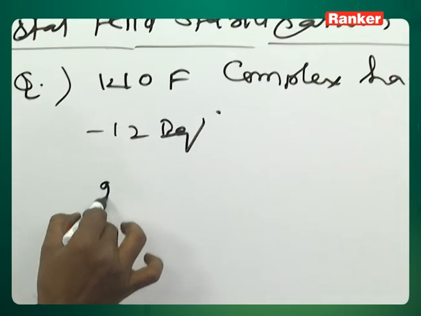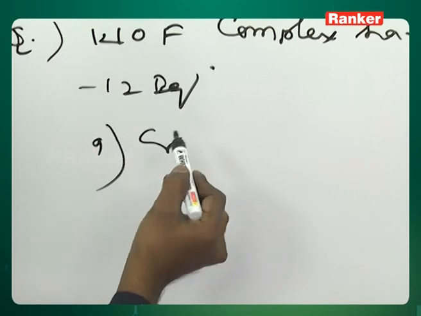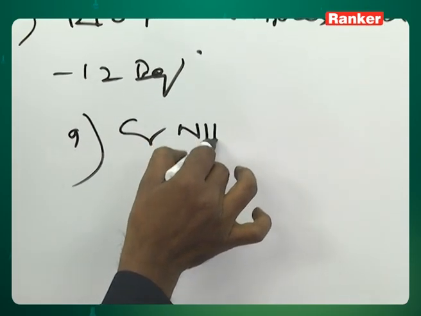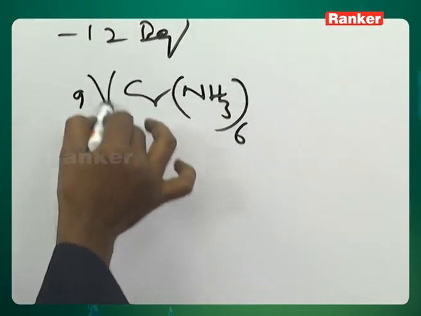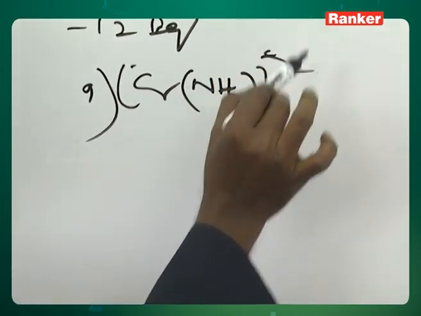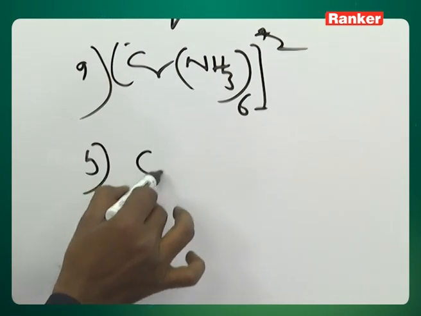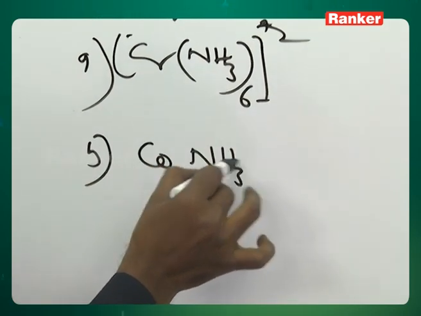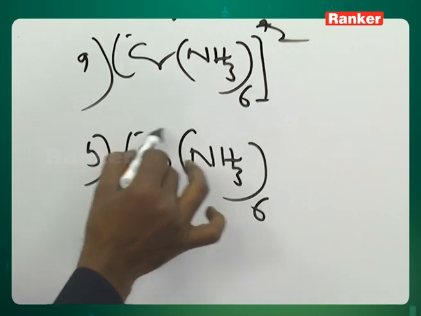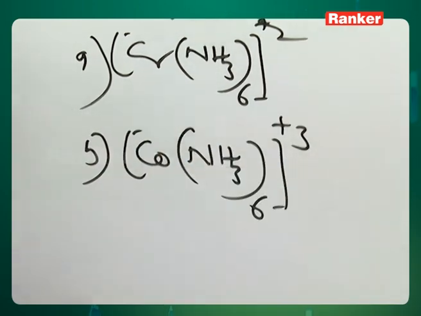See the options now. [Cr(NH3)6]2+ complex. [Co(NH3)6]3+ complex.